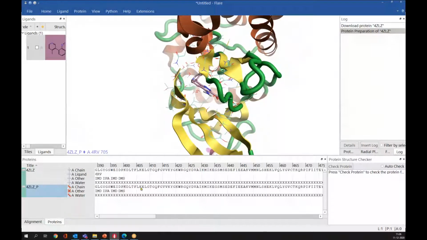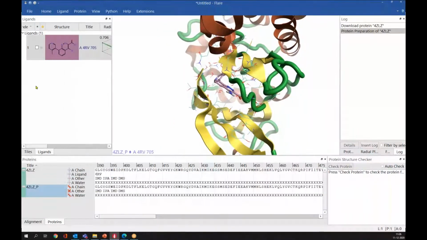So we can see the amino acid sequence here, and we can find the heteroatoms, but we cannot find the co-crystallized ligand in the prepared structure, because during the protein preparation, it has been automatically extracted and placed in the ligand window here. This makes sense because some of the operations are done only on the protein, while some are done only on the ligand, whereas there are operations which are done on both. But they should be in the right positions.